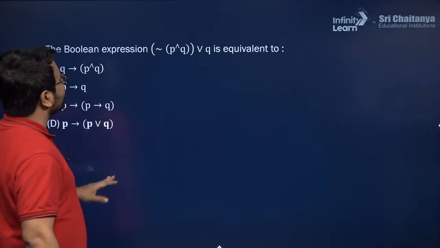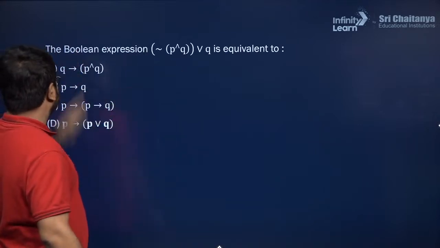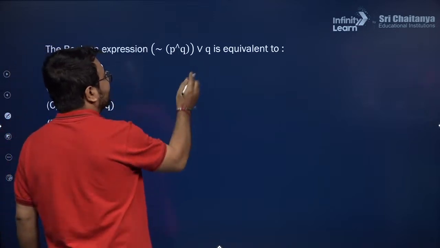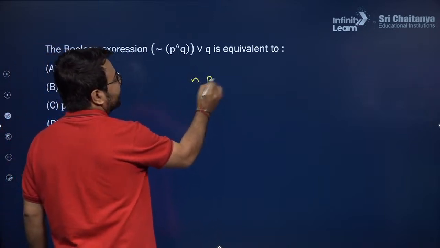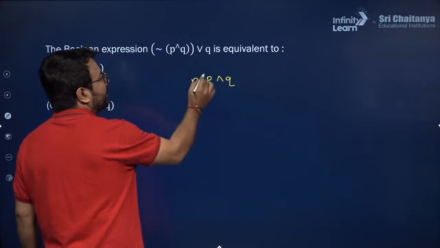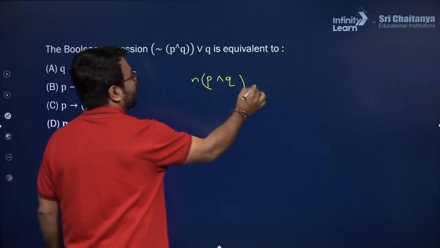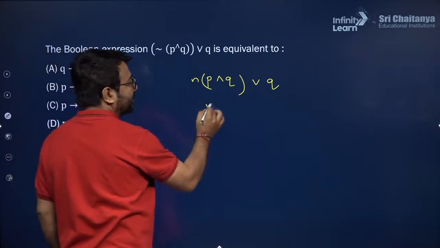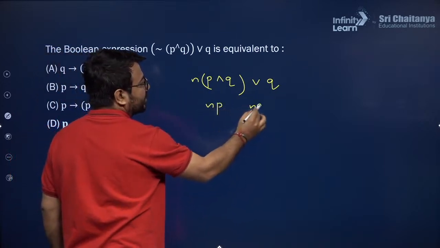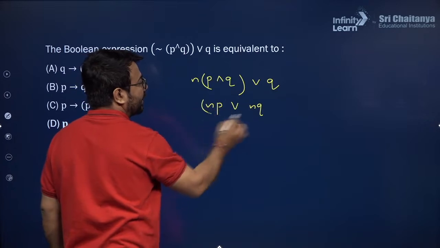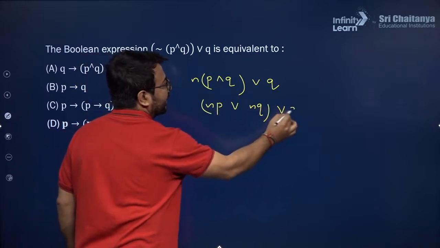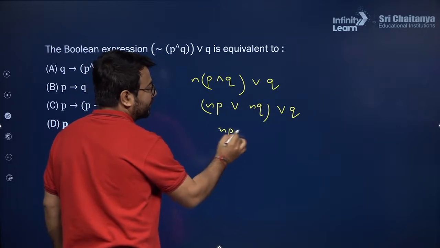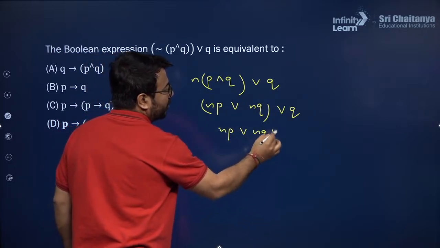Moving ahead to the next question, there is a Boolean expression, and that Boolean expression is equivalent to what? So let us try to get the answer of this. It is written as negation of P and Q, and here we have OR Q. Let us try to simplify this. Let us open this up. It will be negation P, negation Q, the AND converted to OR, and here it is negation Q. Here it is Q. So it will be negation P or negation Q or Q.